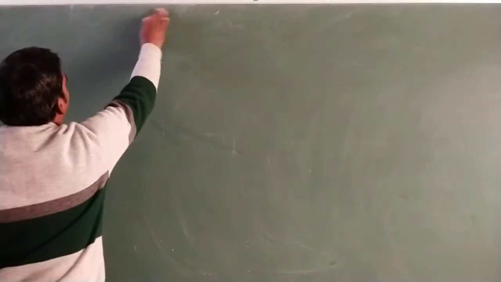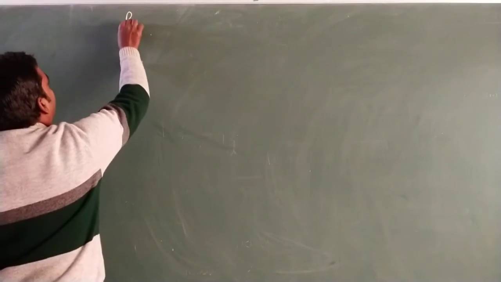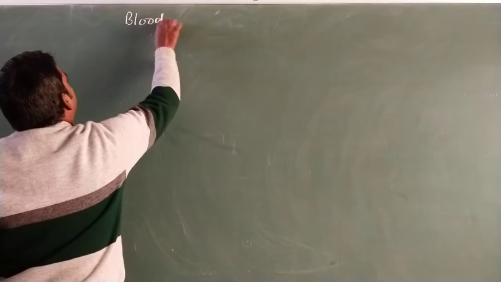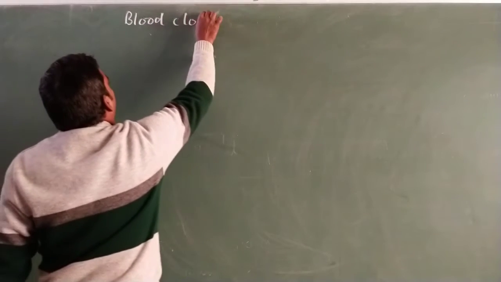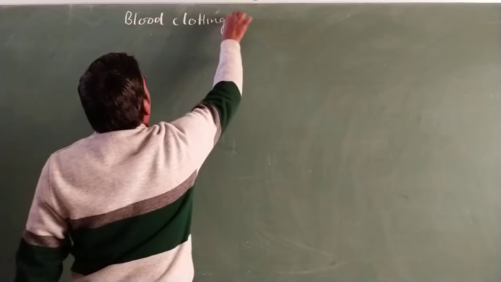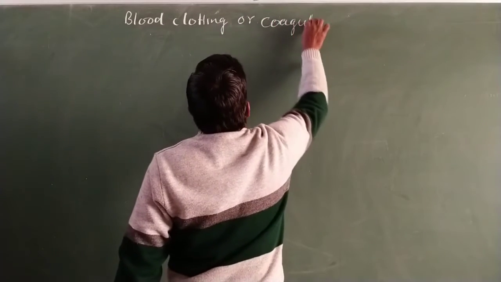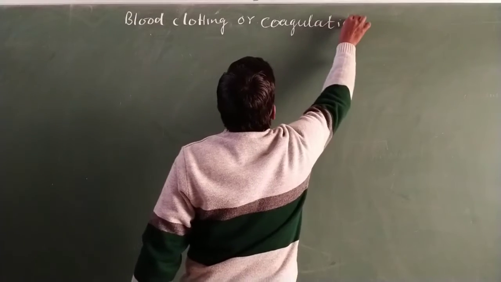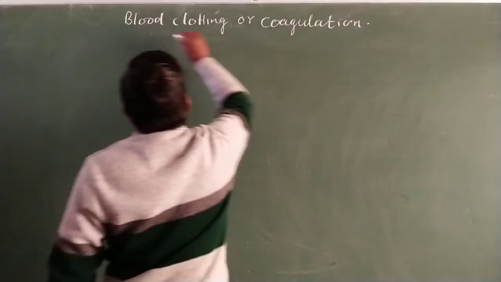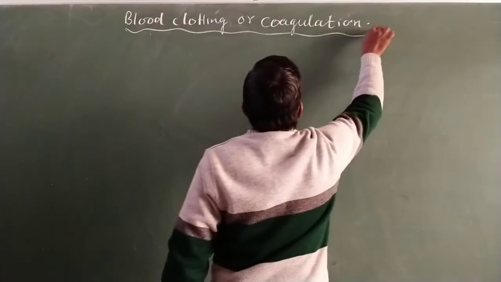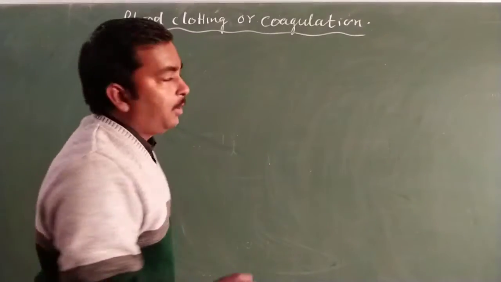So our topic is blood clotting or coagulation. Blood clotting or coagulation is known as a cascade process.